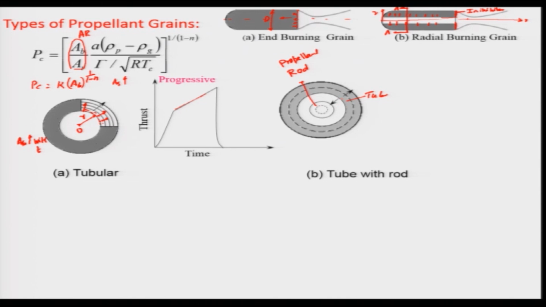Keep in mind that when it is burned, the tube surface will be moving outwardly and the rod surface will be moving inwardly. This rod will be receding, reducing its diameter as the combustion takes place, and this portion is where the combustion is taking place. This is the combustion chamber or combustion port.